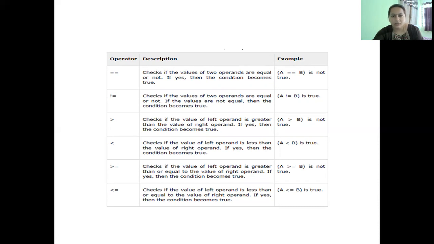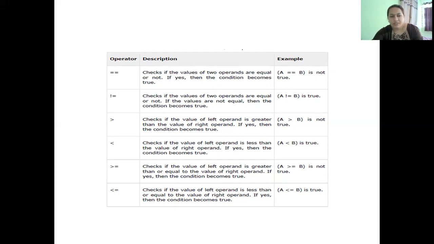Next, the not equal to symbol will return a true if the first operand is not equal to second operand. If both are equal, then it will return a false. So in this example, A not equal to B, that is 10 not equal to 20, will return a true. The greater than symbol is the next relational operator. This will return a true if the first operand is greater than second operand. So A greater than B will return a false as output. A greater than B is not true because A is 10, B is 20.